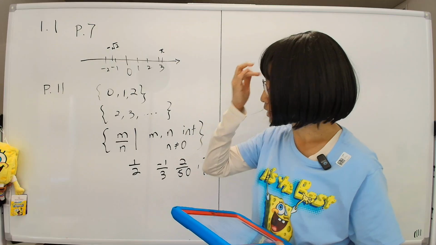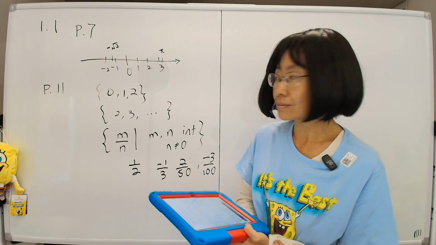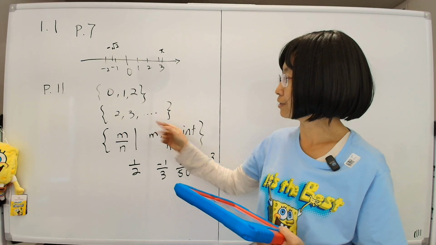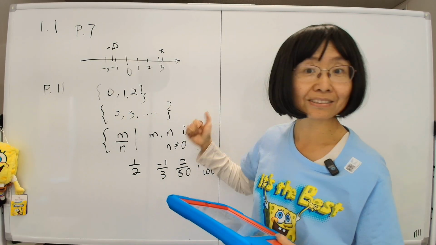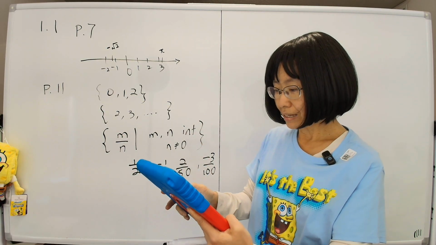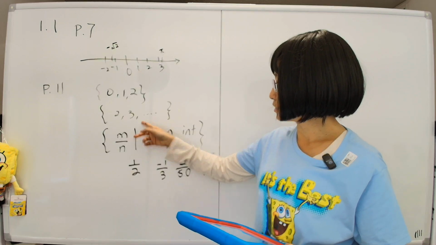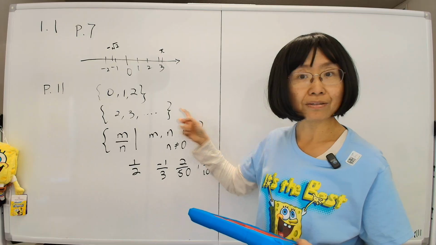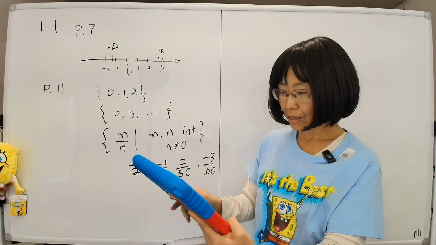So as you can imagine, my set is extremely big. It has, in fact, an infinite amount of stuff in it. This set is also infinite because my dots mean this doesn't end. It just keeps going to 1 billion and doesn't stop there either. Whereas this is a limited set because I only got 3 things in it. But anyway, that's what set means. And remember, when you see the set notation and you're wondering what it means, it just means the set is m over n, and here's the description of our set. Here are the details. All my sets look that way.